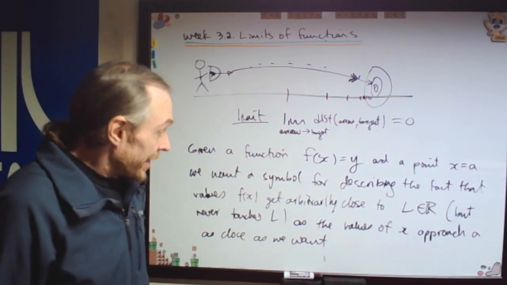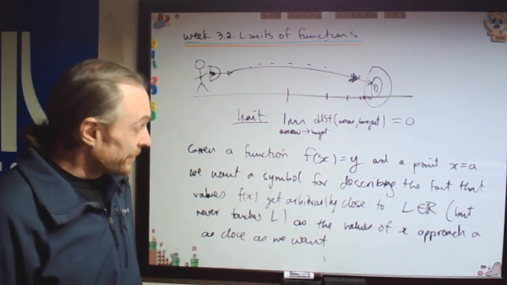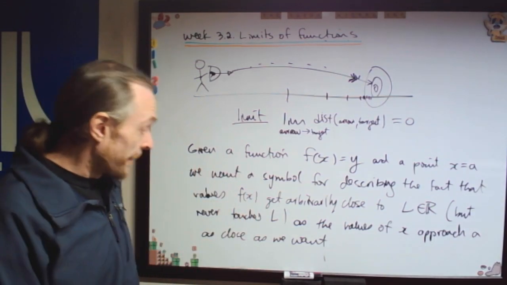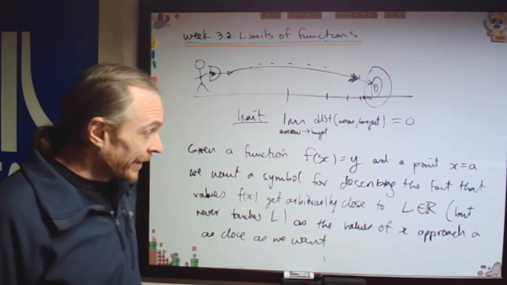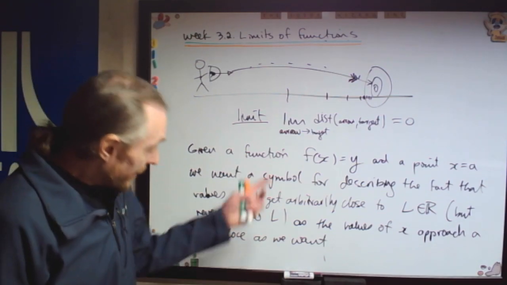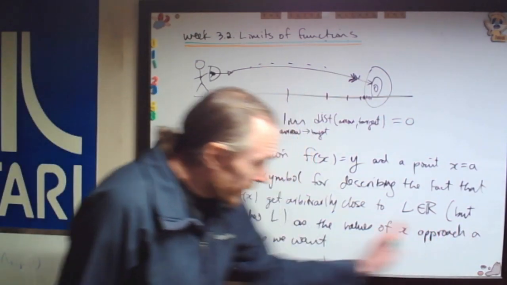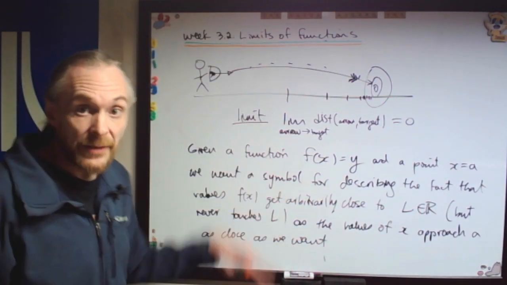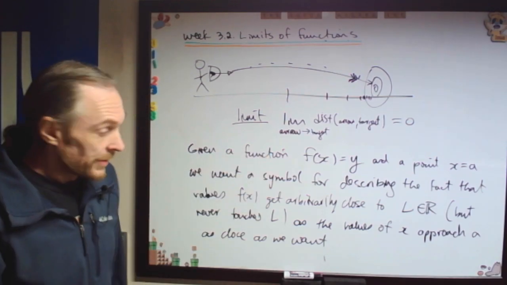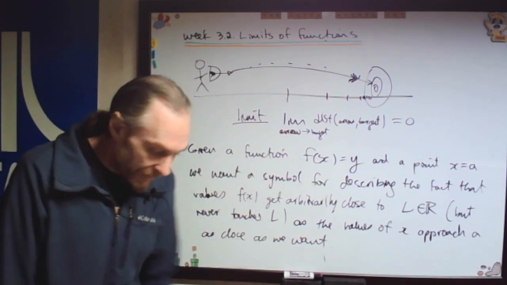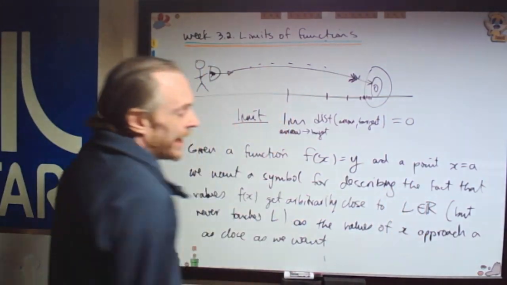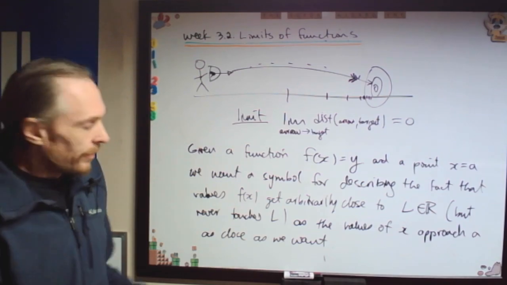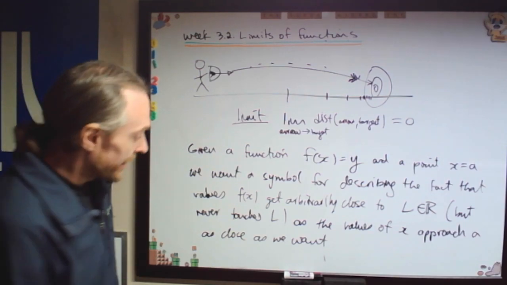So the first thing you should know is we did graphs of functions, and then we did special types of functions and their graphs, and then we did transformations of moving them around on the plane. Now what we want to do is, given the graph, start describing what's happening as we approach a value in the domain, or not in the domain, a value in the horizontal. We want to know what's happening to the function in the vertical. There are going to be several different kinds of limits, but for the first idea, we're going to do a finite limit at a finite value. Let's describe, approximately speaking, the more rigorous definition of a limit.